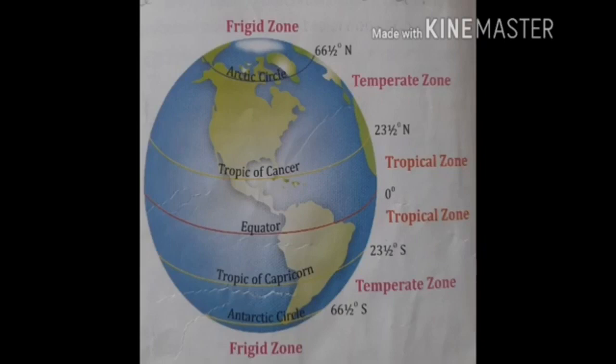The climate of torrid zone or tropical zone is hot, wet and humid. The climate of the temperate zone is moderate. The climate of the frigid zone is very cold. Children, the hot deserts located close to the equator in the torrid zone are the hottest regions in the world. Similarly, frigid zones, which are located close to the poles, form the coldest regions on earth. These frigid zones are also known as the polar regions.